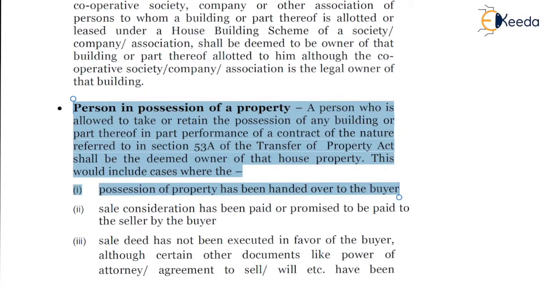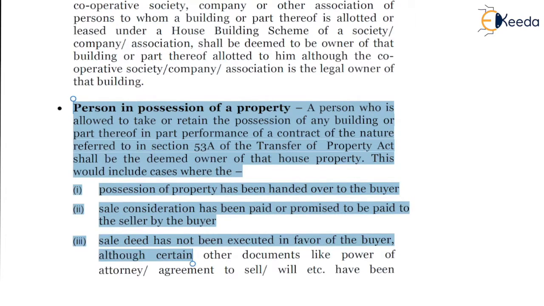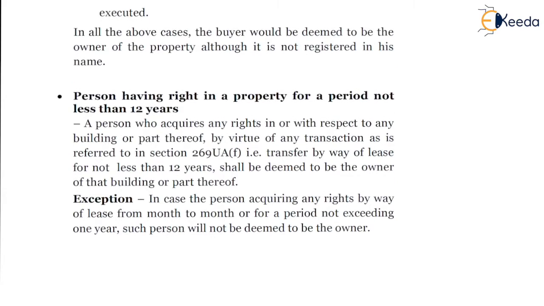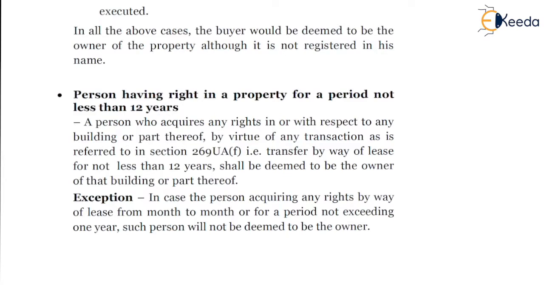This would include cases where the possession of the property has been handed over to the buyer, sale consideration has been paid or promised to be paid to the seller by the buyer, and the sale deed has not been executed in favor of the buyer, although certain other documents like power of attorney, agreement to sell, will, etc., have been executed. In all the above cases, the buyer would be deemed to be the owner of the property, although it is not registered in his name. So in those cases also the buyer will be deemed to be owner.